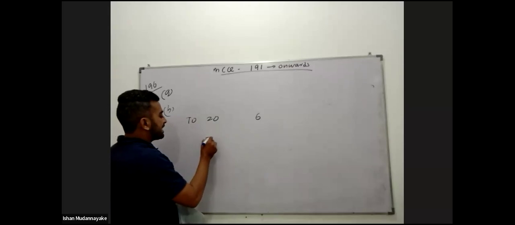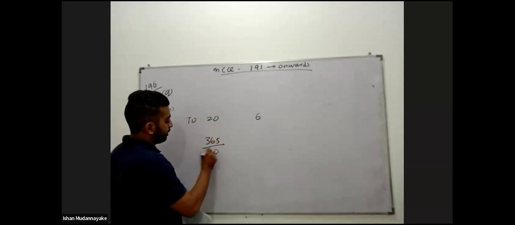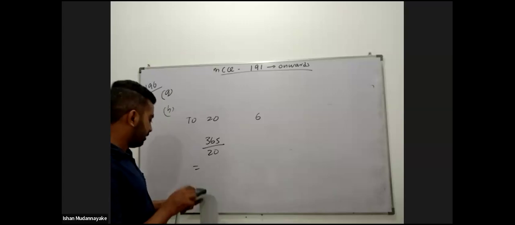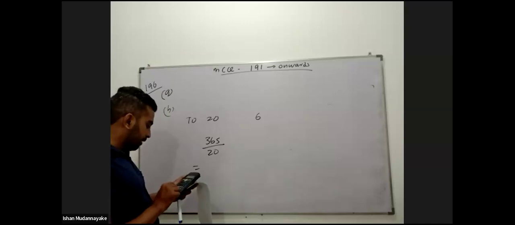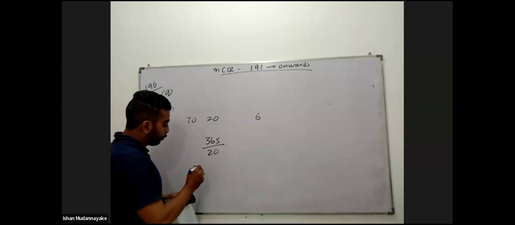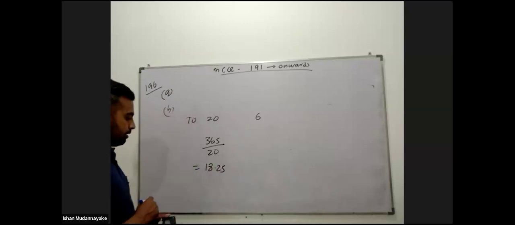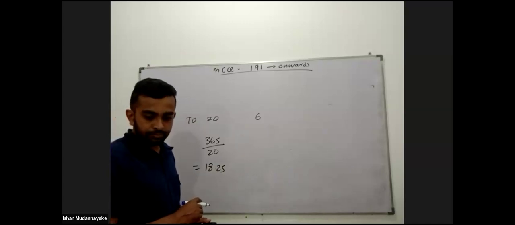Then 365 divided by 20 gives the debt collection period: 18.25 days.